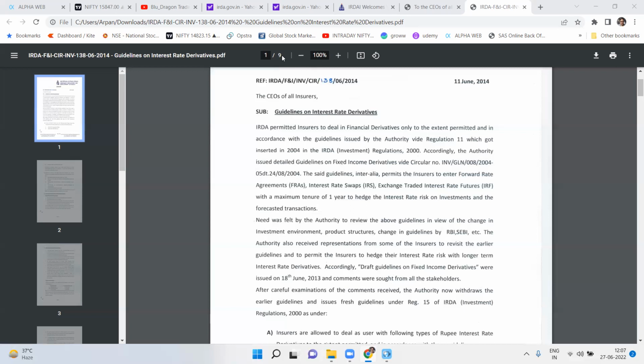In a non-participating product where there is regular premium, this is not a single premium product, right?